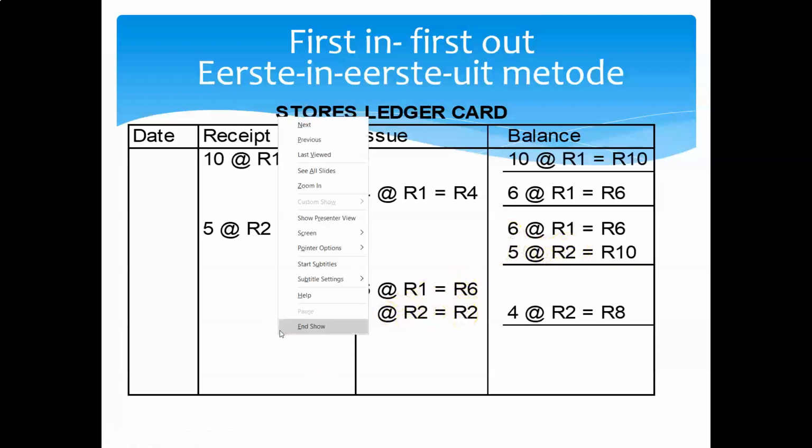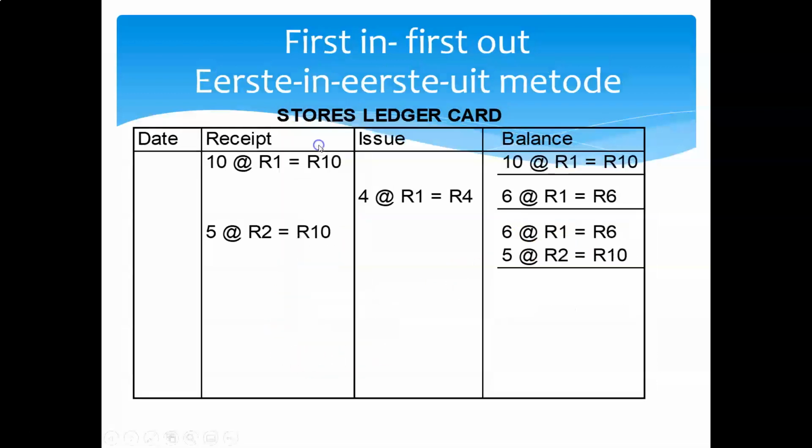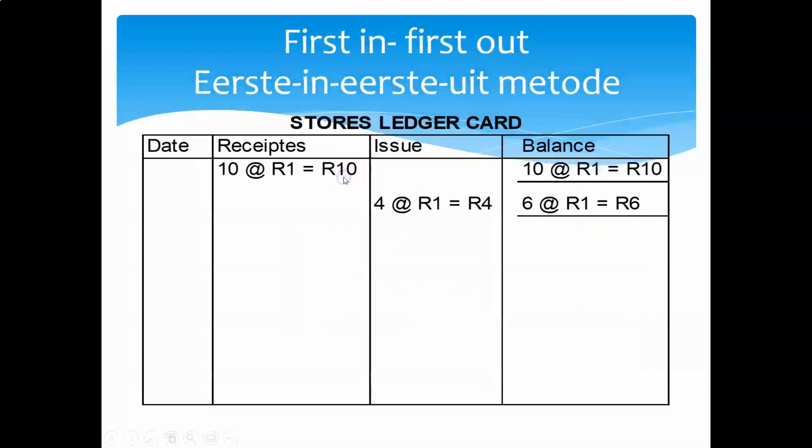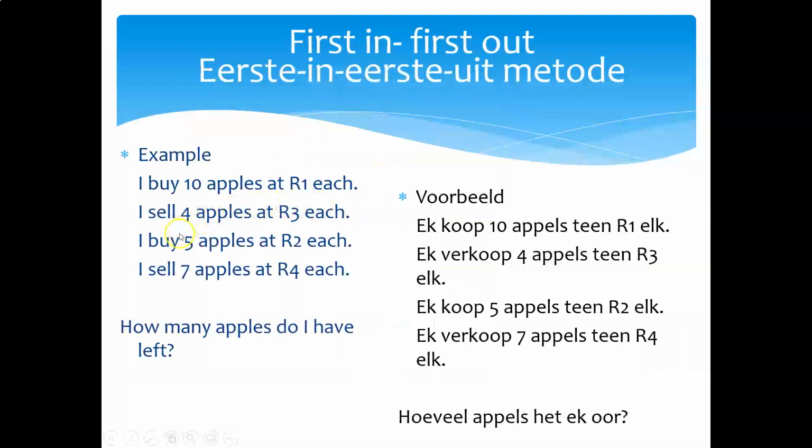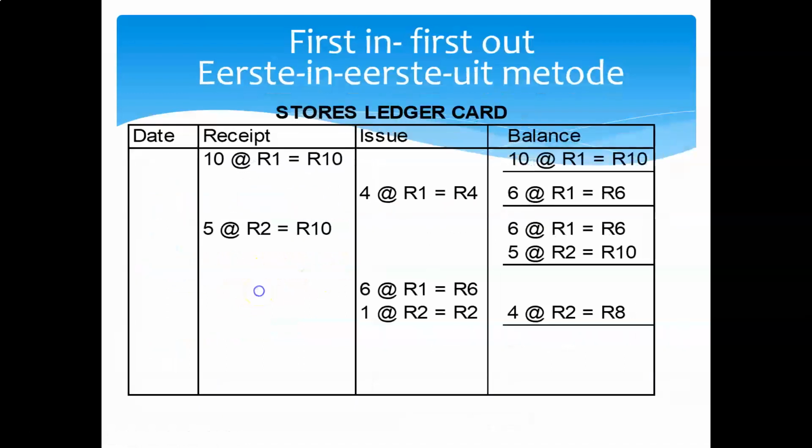What are the sales proceeds? Let's just go back. On this sales transaction, we sold 7 apples at 4 rand each. So we debited bank with 28 rand and credited the sales account with 28 rand. What was the cost of sales? Well, the cost of sales was 8 rand. So how much profit did we make on the second transaction? 28 less 8 equals 20 rand.